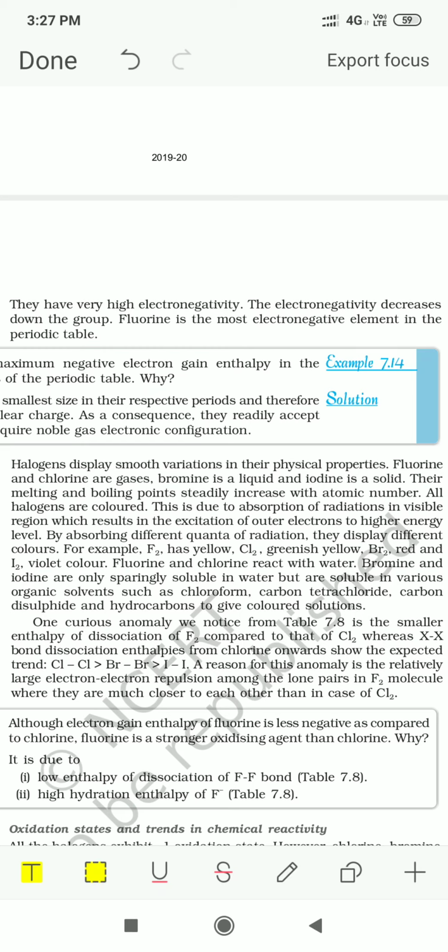But in case of chlorine, the next element, the bond dissociation enthalpy is high. But when we move down the group, this value keeps decreasing because the size of the atoms is increasing. Bond length is increasing, so bond dissociation enthalpy keeps decreasing.